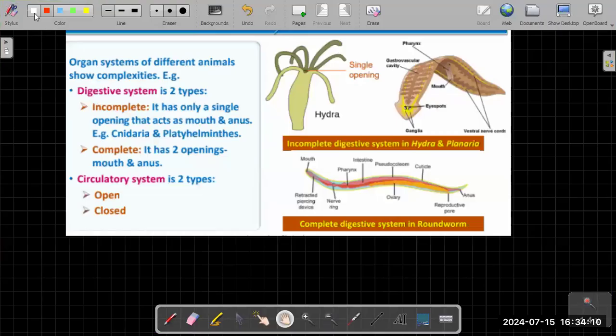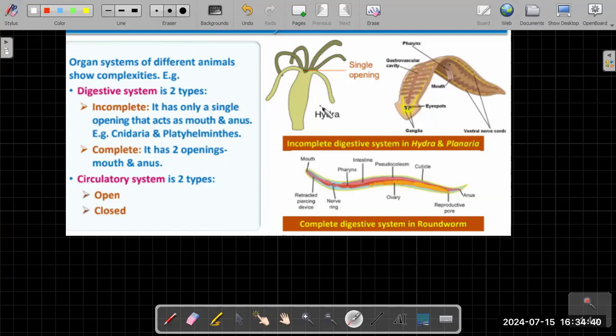Okay, the next property now is with regards to the digestive system. Two types of digestive system: one is incomplete, one is complete. So when I say incomplete, what do you mean by incomplete? Incomplete means there is just one opening. Can you see here? Hydra, for example, has only one opening. This acts like the mouth and the anus. All right. Even this is a flatworm, which means platyhelminths.